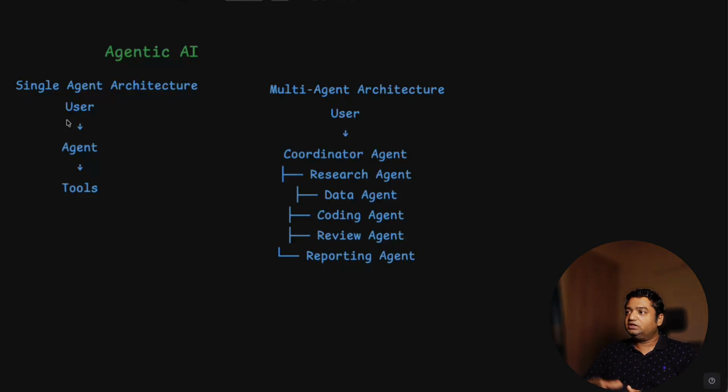So we have a multi-agent architecture in which the user asks the question. There is a bigger agent which coordinates all the smaller agents.